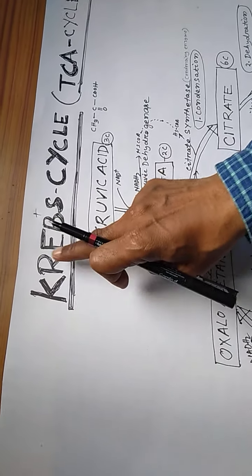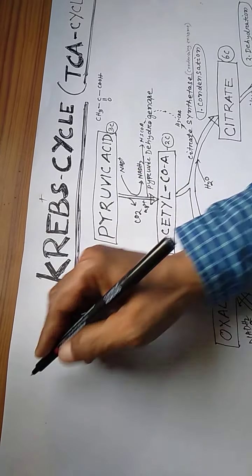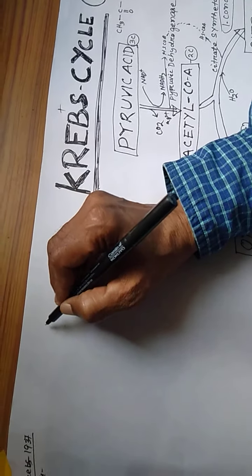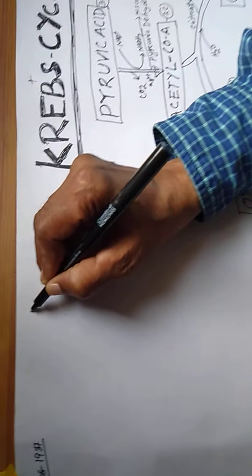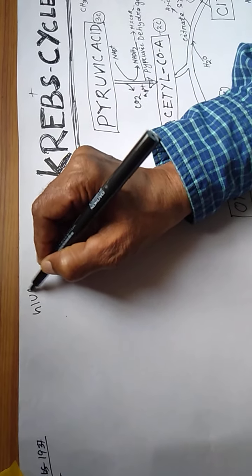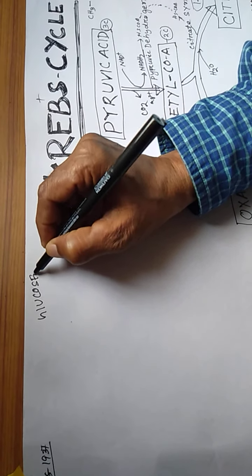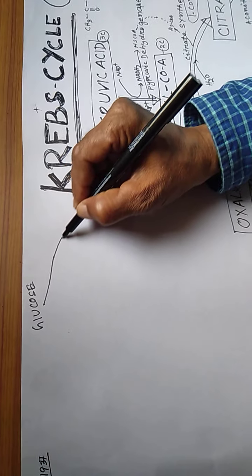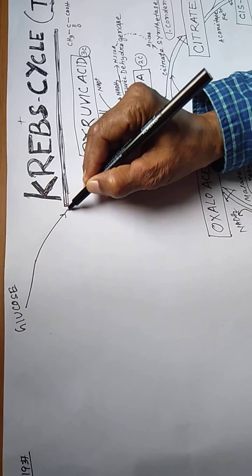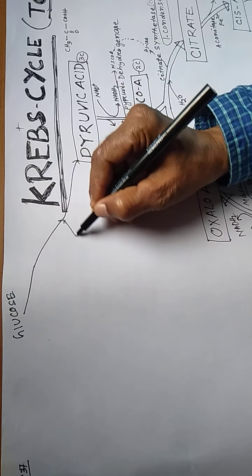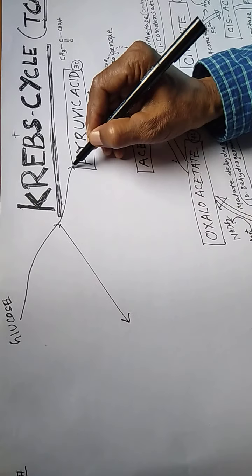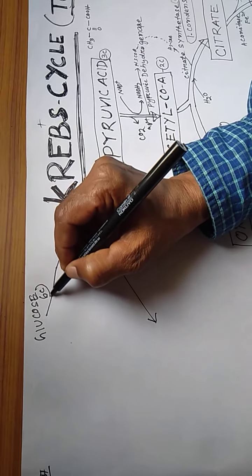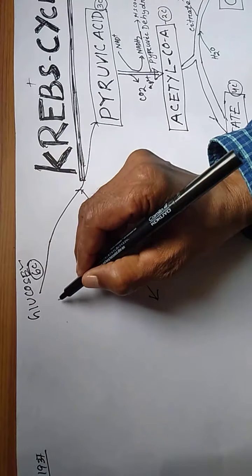First, I have completed my topic on glycolysis, in which one molecule of glucose, a 6 carbon compound, breaks down into 2 pyruvic acid, or 2 pyruvate, 3C each.